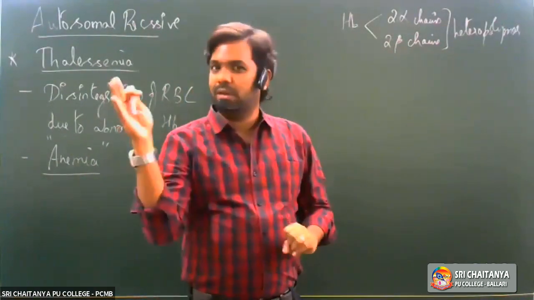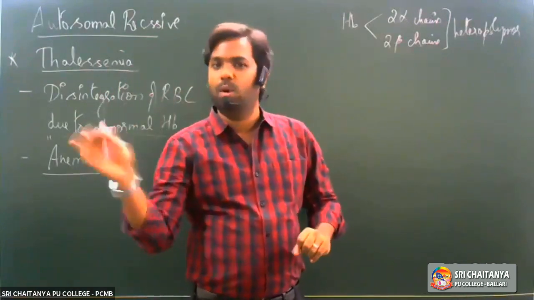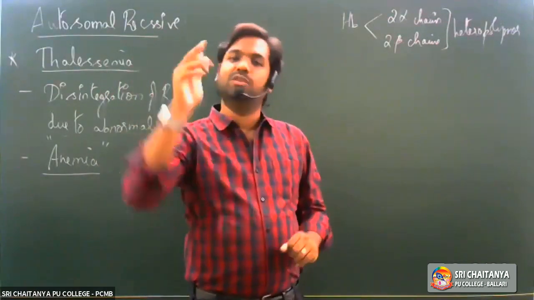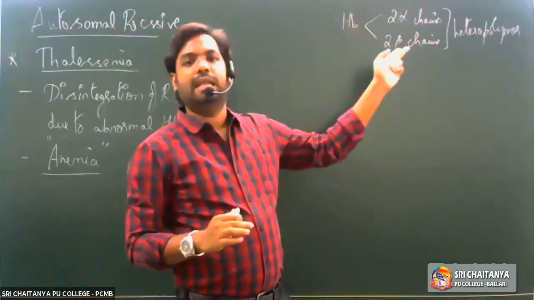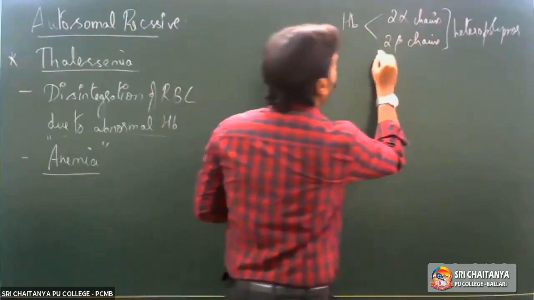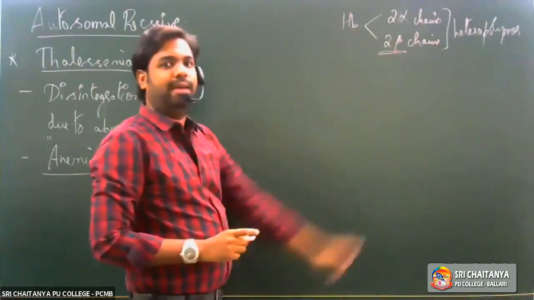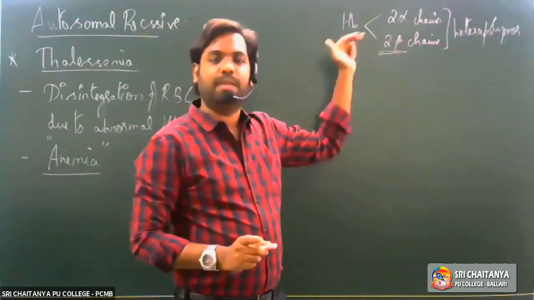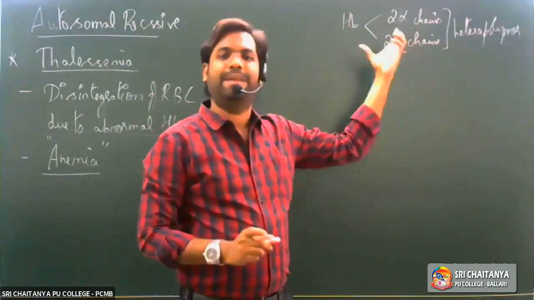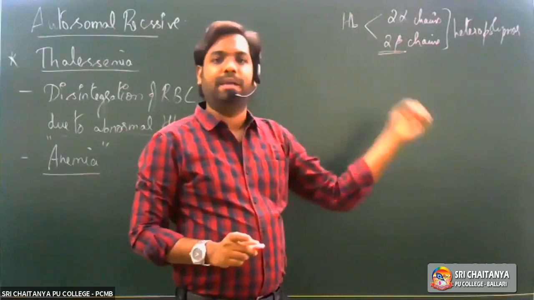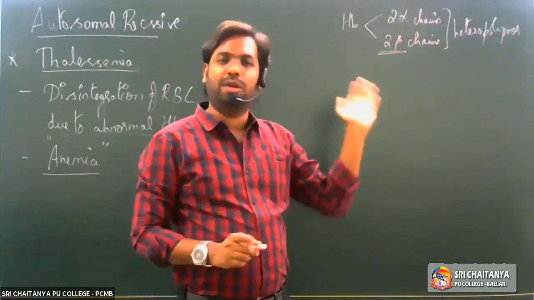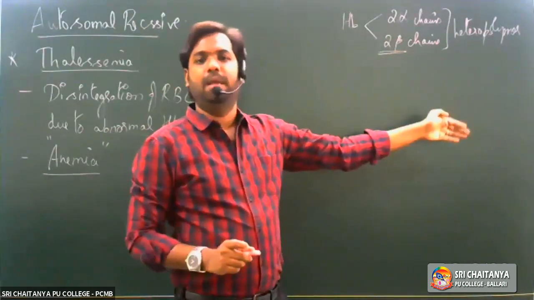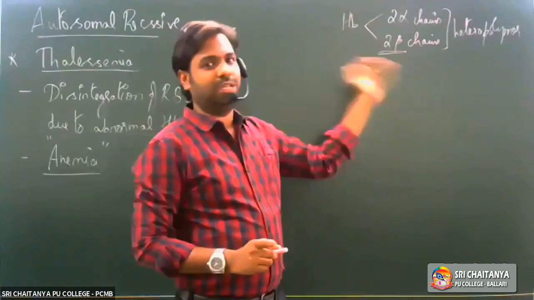It's very much similar in case of sickle cell anemia also, what we said. What did we say in case of sickle cell anemia? In sickle cell anemia, the problem is with regard to the beta chain, where the sixth amino acid present in the beta polypeptide chain is being replaced by valine. So glutamic acid is being replaced by valine. That's what we saw when we were talking about sickle cell anemia.